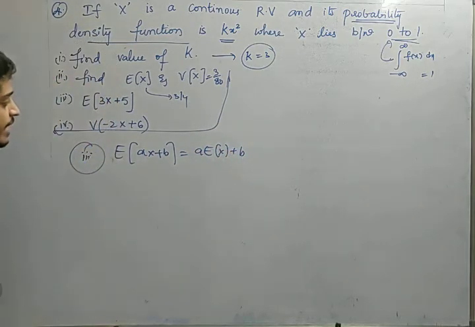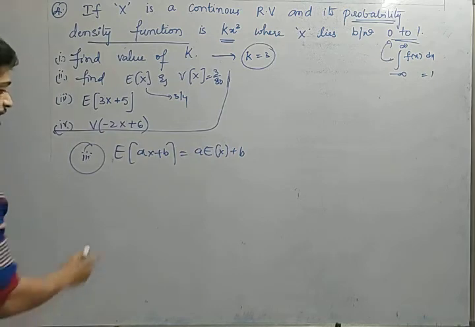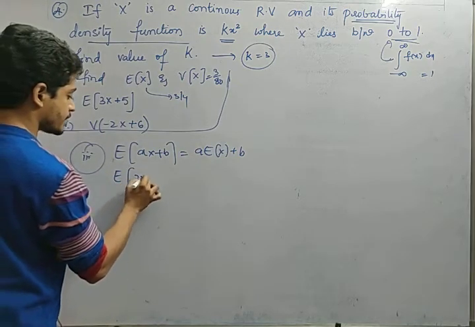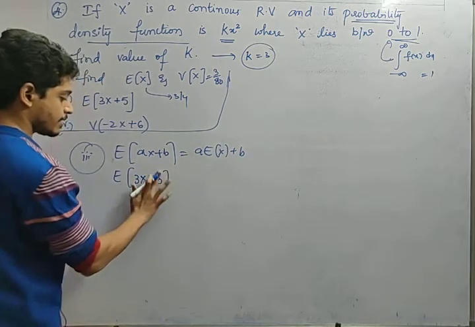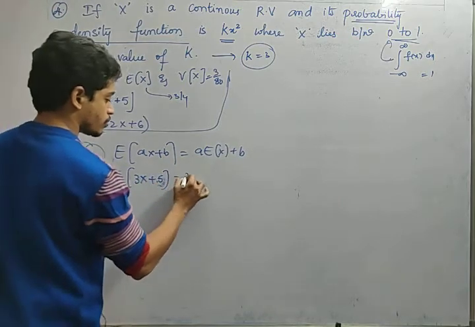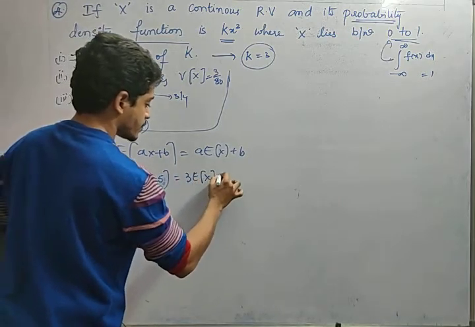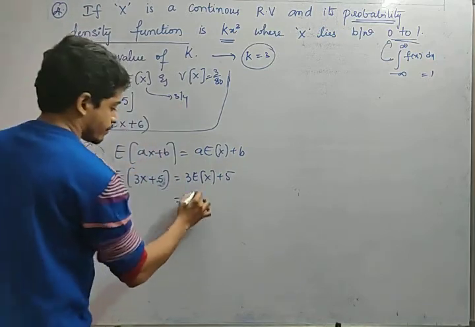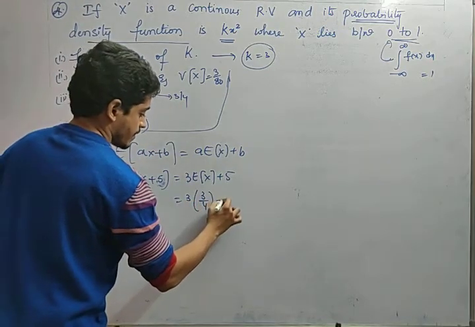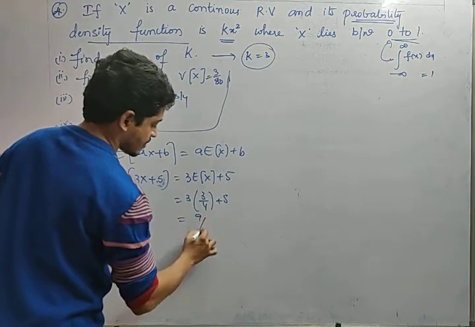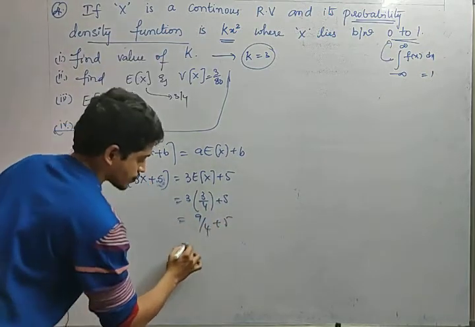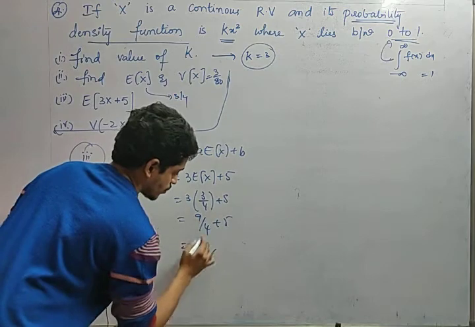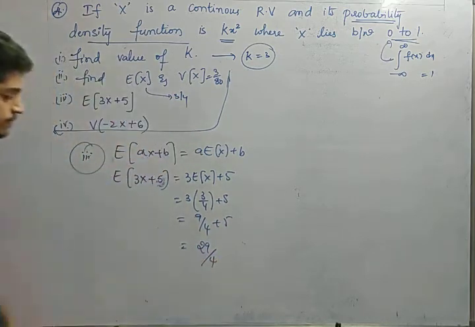So now expectation of 3x plus 5, a is 3 and b is 5. So 3 into expectation of x plus 5. So 3 into what is the expectation of x value? 3 by 4, plus 5. That's nothing but 9 by 4 plus 5, 5 4s are 20, so 29 by 4.